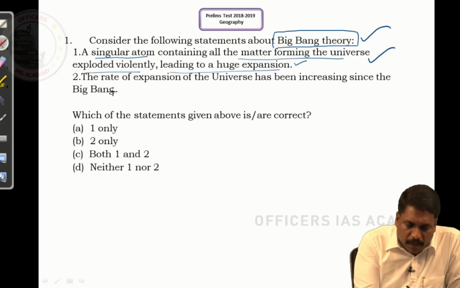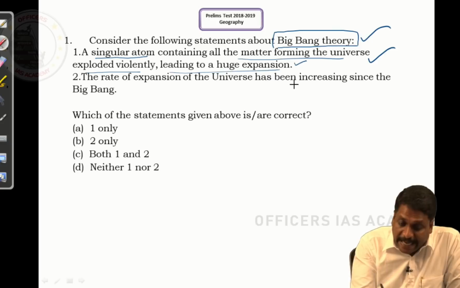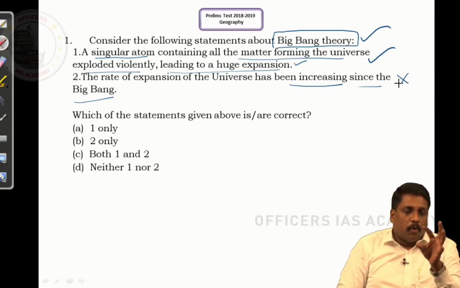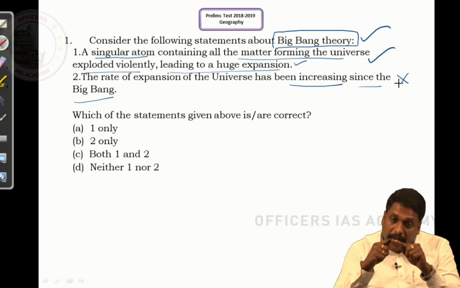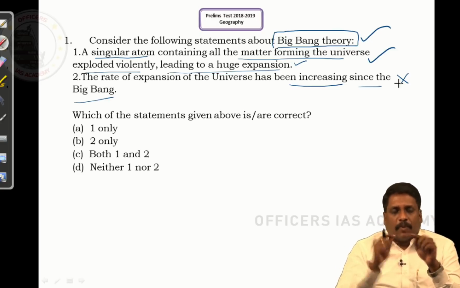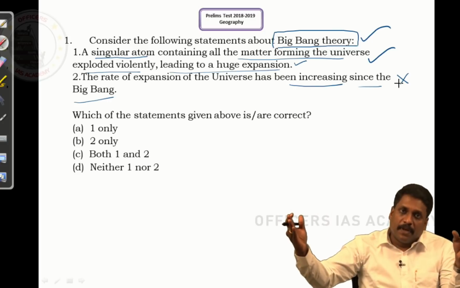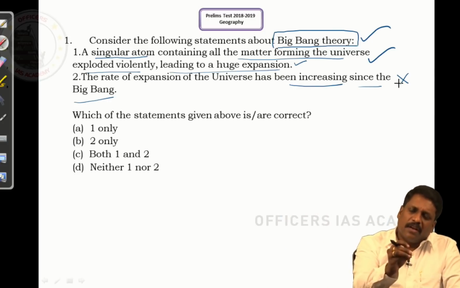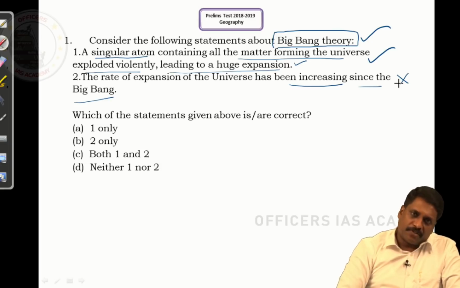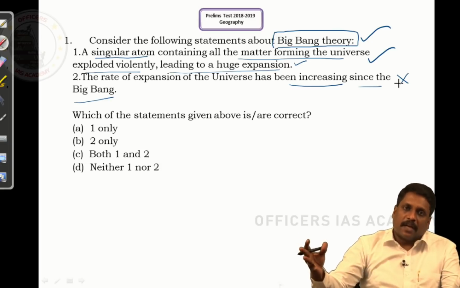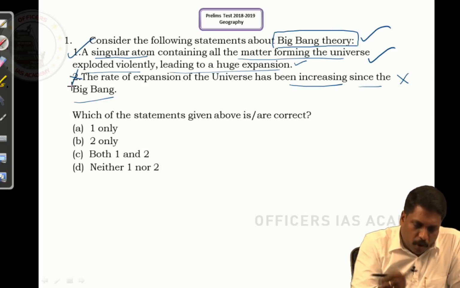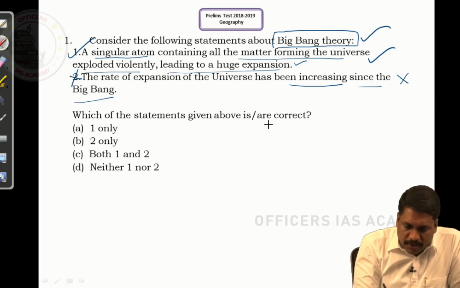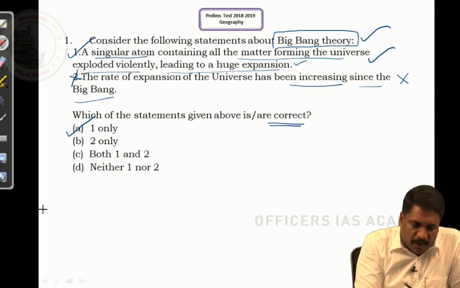Coming to statement 2, the rate of expansion of the universe has been increasing since the Big Bang. This statement is wrong. Let me tell you why. Yes, the universe is expanding, no denial about it, but keep in mind the rate of expansion is actually decreasing. Initially, the rate was so violent, it was expanding at a rapid rate, but today the rate has decreased. Put it this way: the universe is expanding, but the rate of expansion is decreasing. It means statement 1 is right, statement 2 is wrong. The answer for this question is statement 1 only.